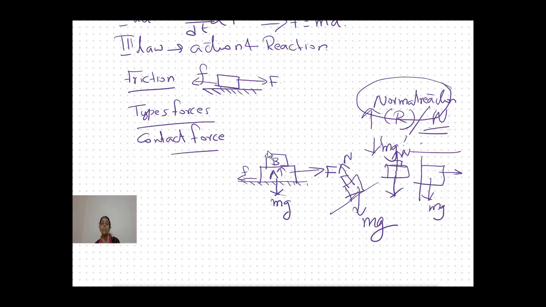So in whichever position the object is, mg will always be acting in the downward direction, and the normal reactional force will always be perpendicular to the surface.